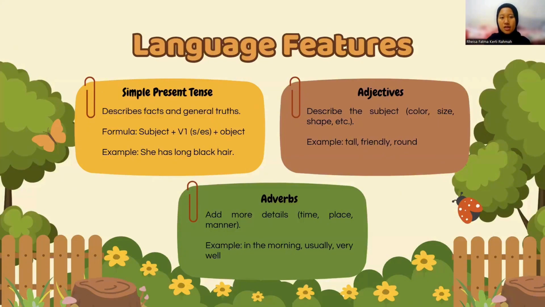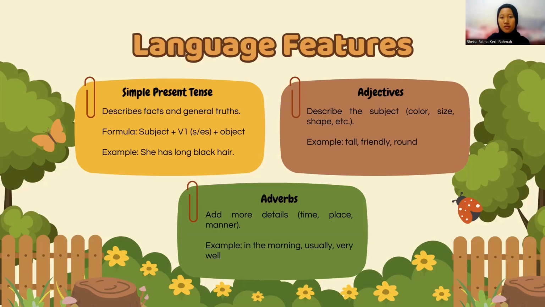The next slide is language features. We have simple present tense, adjective, and adverb. Simple present tense describes facts and general truth. The formula we can see in the PPT: subject plus verb one with s or es plus object. For the example, like she has long black hair.